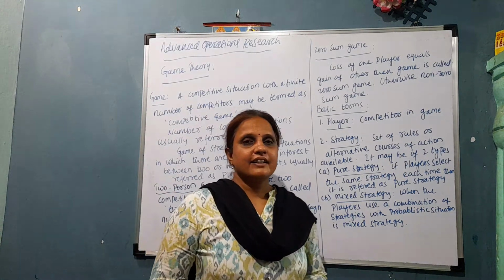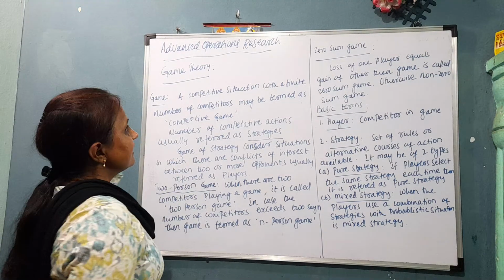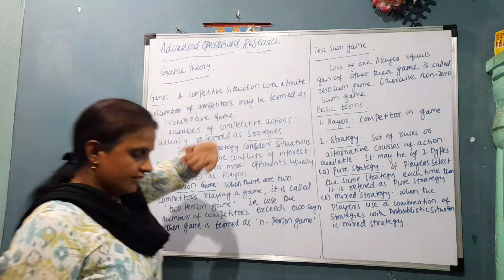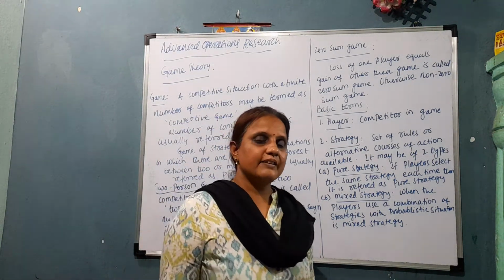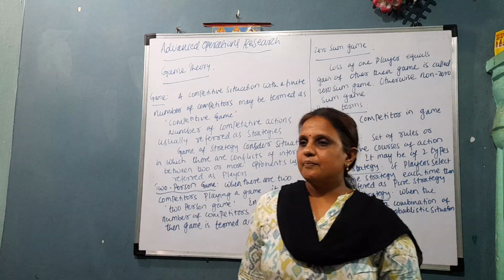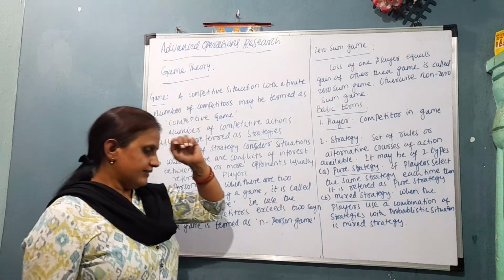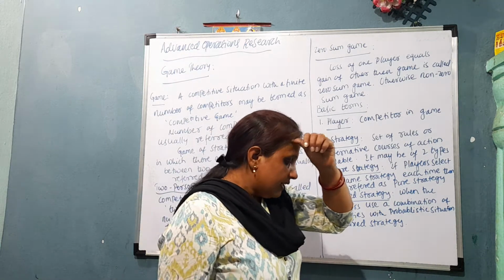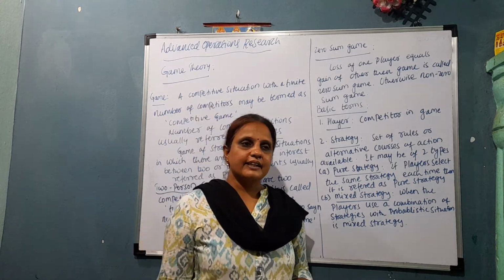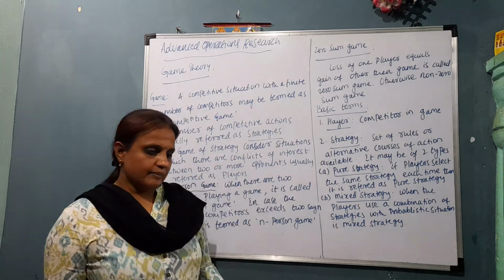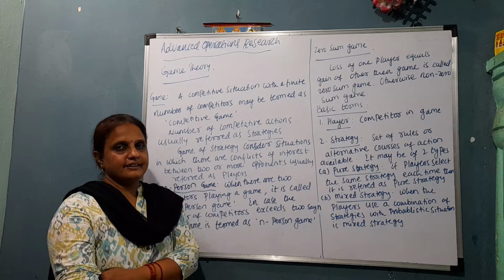Today we will see game theory, one of the parts of advanced operation research. Generally, game theory deals with situations where one or more competitors are there, and we have to take a decision depending upon the performance. So that is game theory. This theory is useful to take a decision between the competitors. Competitors may be finite or infinite, and it depends upon the performance. As an example, we can say an election or advertisement or anything.